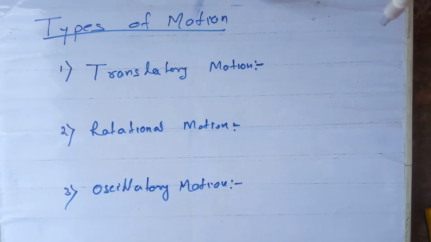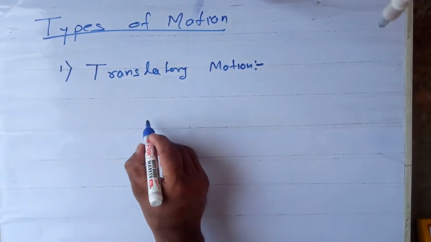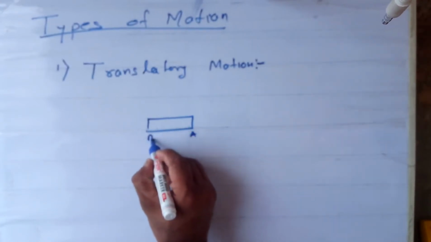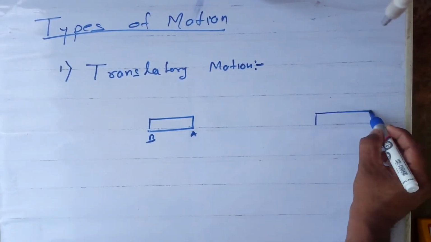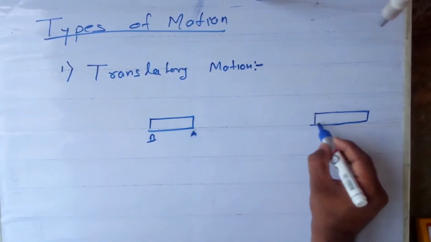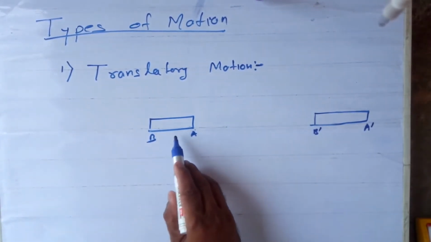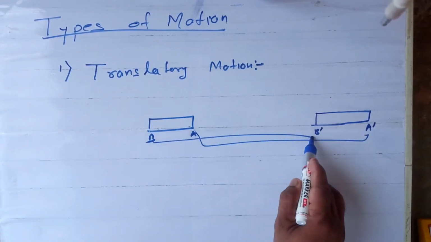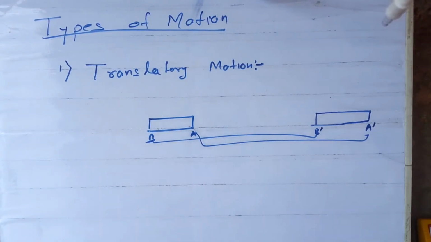Okay. So I'll erase this one. So suppose this is a bus. This is the position A, this is the position B of the first point and last point of the bus. After some time it travelled and the bus reached here. The A point became A prime here, the B point became B prime here. That means however much A travelled, the same distance B travelled. All the points of this body travelled equal distances. So that type of motion is called a translatory motion.